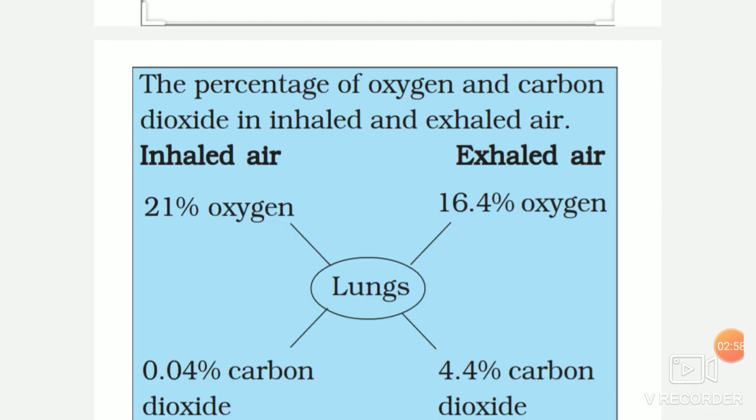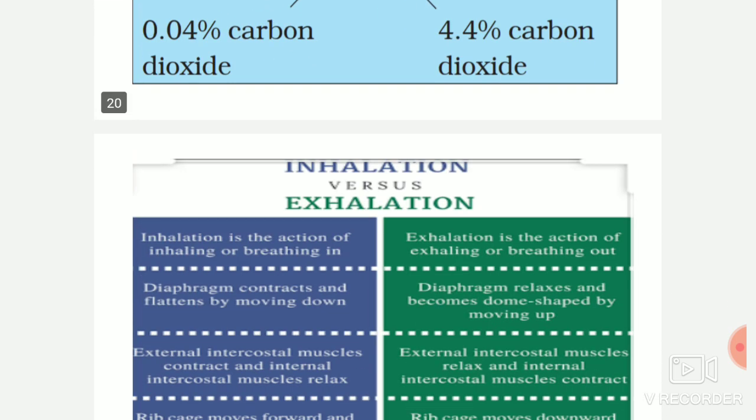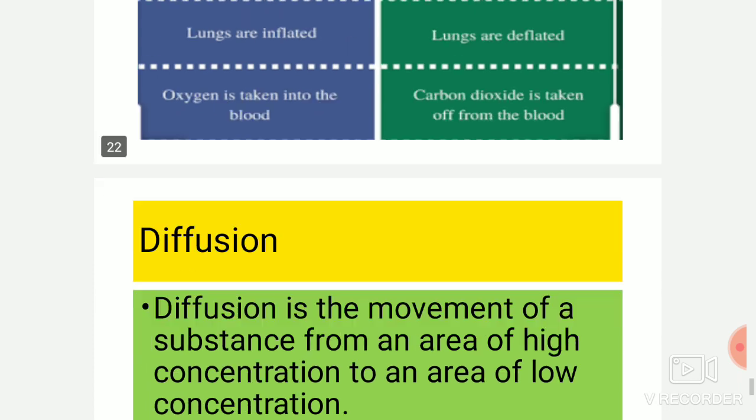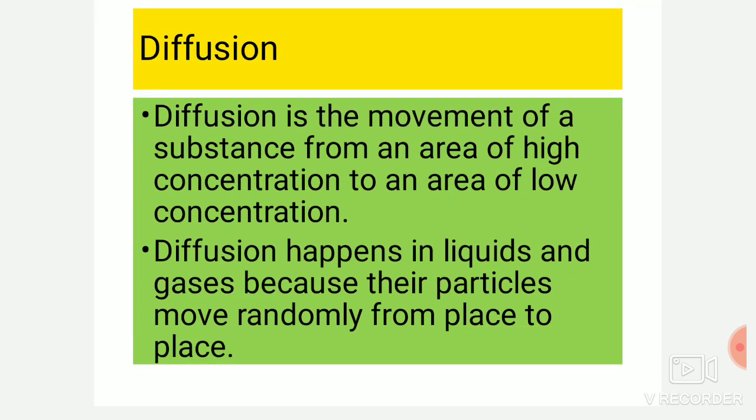Here also you can see the difference in the percentage of inhalation and exhalation. When air is inhaled, it contains 21% of oxygen and 0.04% of carbon dioxide. But the same air when it is exhaled contains 16.4% of oxygen and 4.4% of carbon dioxide. So this is also one of the differences between inhalation and exhalation.